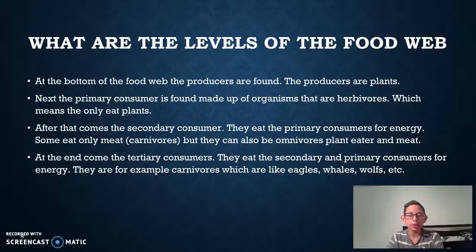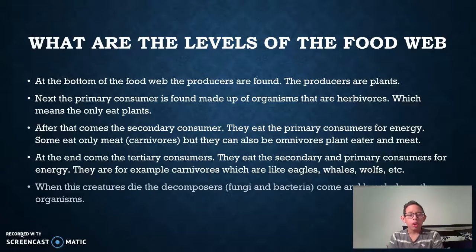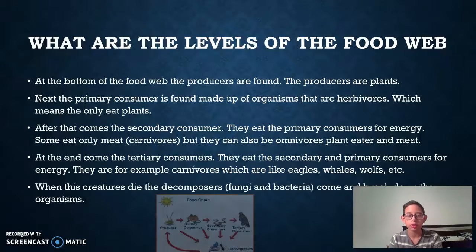At the end come the tertiary consumers. They eat the secondary and primary consumers for energy. They are, for example, carnivores like eagles, whales, wolves, etc. When these creatures die, the decomposers, fungi and bacteria, come and break down the organisms.